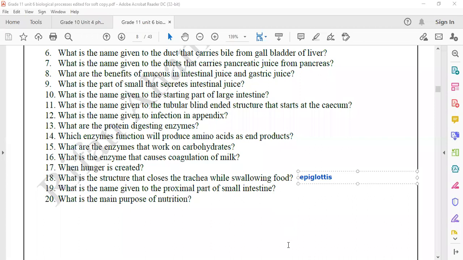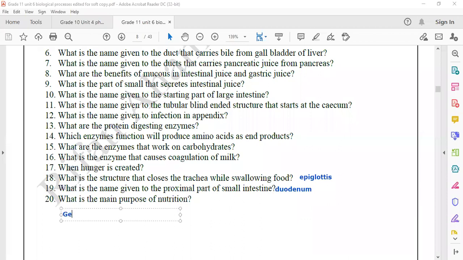What is the name given to the proximal part of the small intestine? The starting part of the small intestine, the proximal part, is called by the name duodenum. What is the main purpose of nutrition?